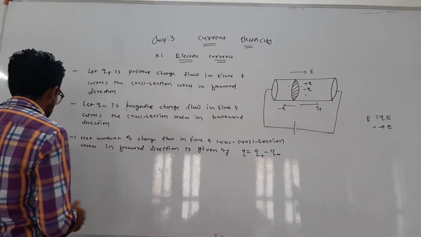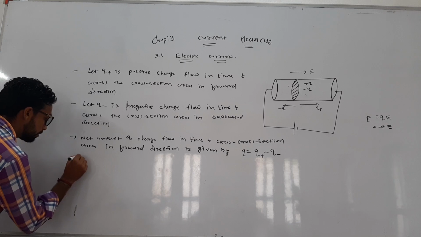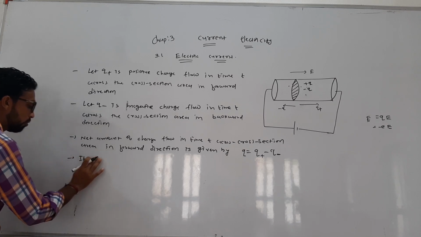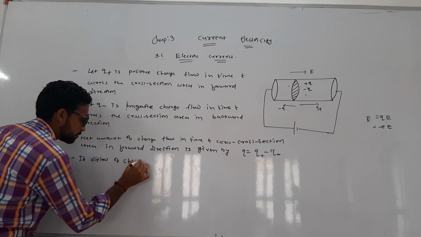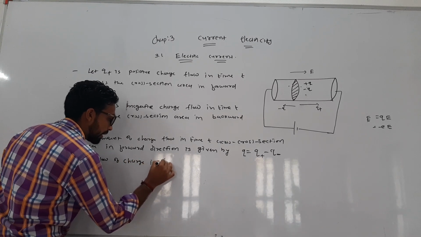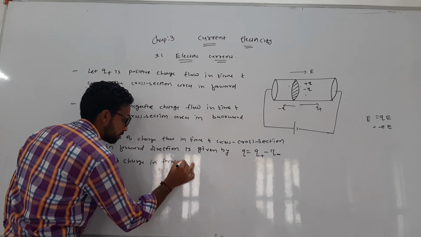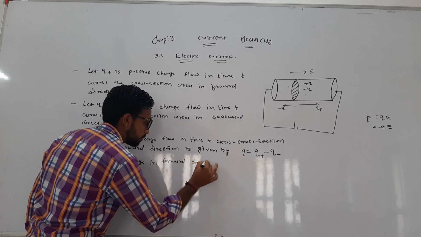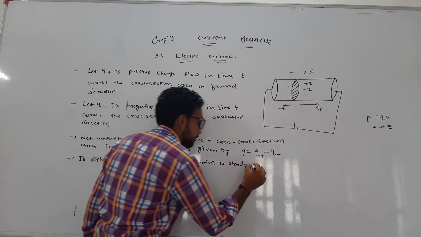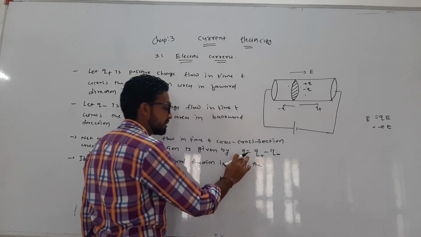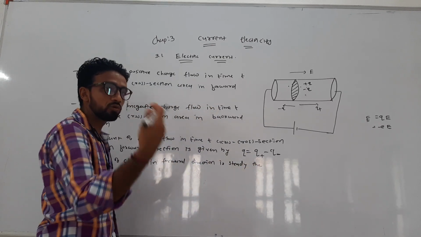If the current, the flow of charge in forward direction, is steady, then this difference is directly proportional to t.